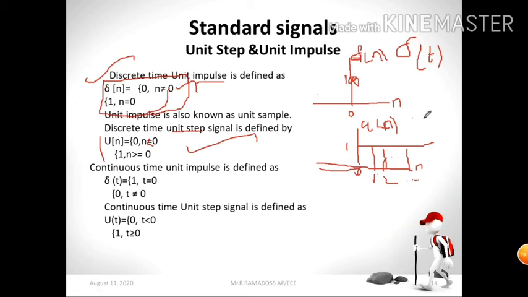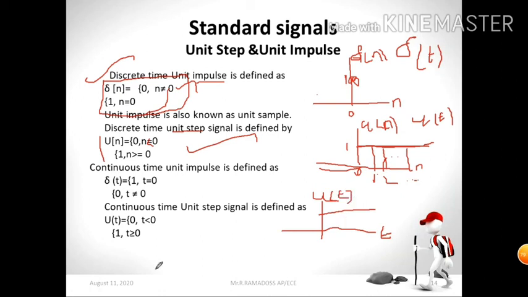Am I clear? Suppose the same signal is represented in continuous time. Continuous time means you just change the parameters. So now it becomes del of t, and this becomes u of t. Continuous means here it will be continuous, so I draw one single straight line here.